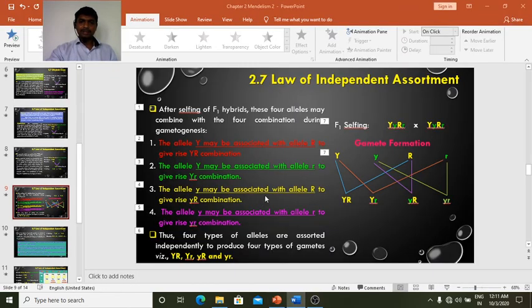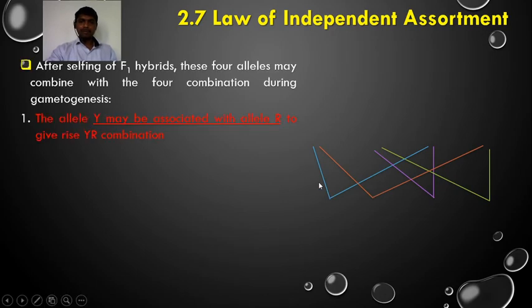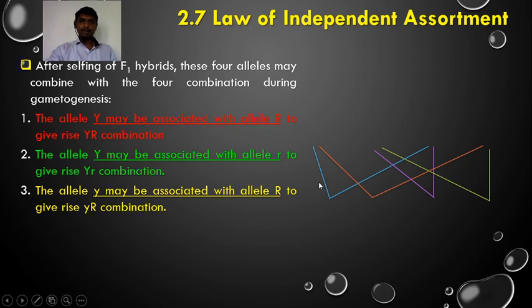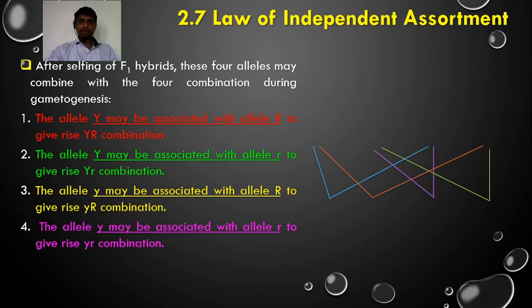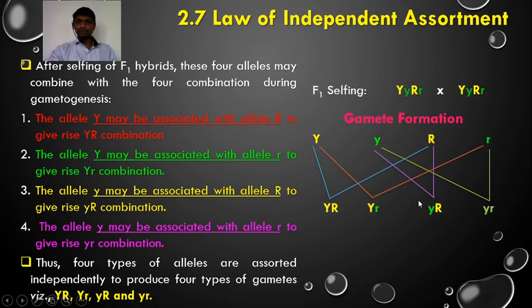So we are in the law of independent assortment, where the gametes are produced by the different combinations of the alleles. Capital Y may be associated with capital R, capital Y may be associated with small r, small y may be associated with capital R, small y may be associated with small r. So 4 different combinations of gametes we found here: capital Y capital R, capital Y small r, small y capital R, and small y small r. So you can make the gametes in this way.